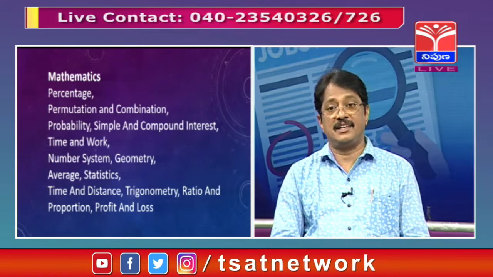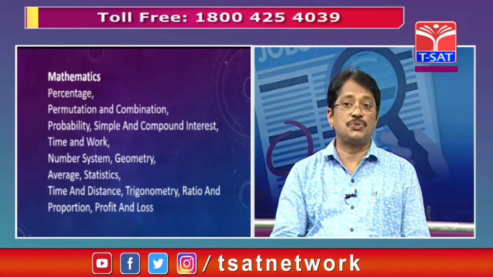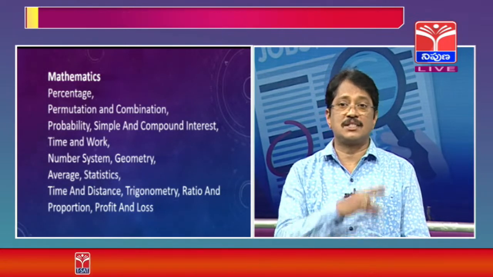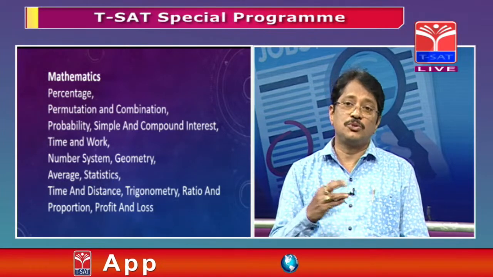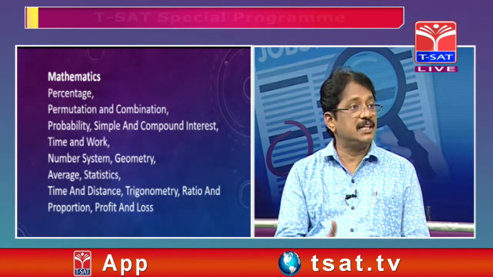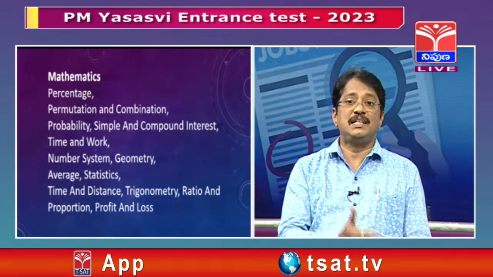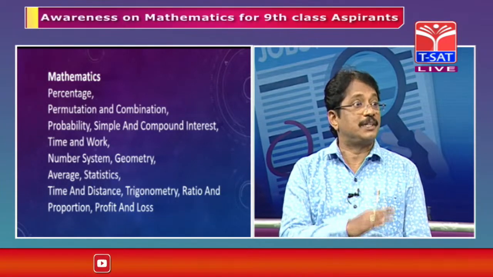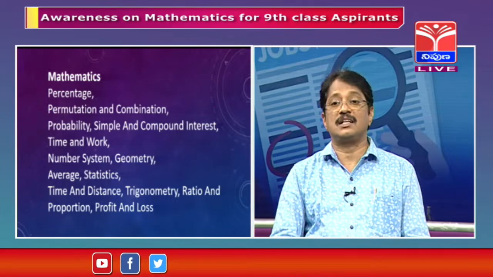Whereas average and statistics, as you know, in average and statistics you are going to know about average, mean, median, mode. Of course mean, median, mode for ungrouped data, not for grouped data. Statistical data interpretation comes under data interpretation. Now time and distance also comes under arithmetic.